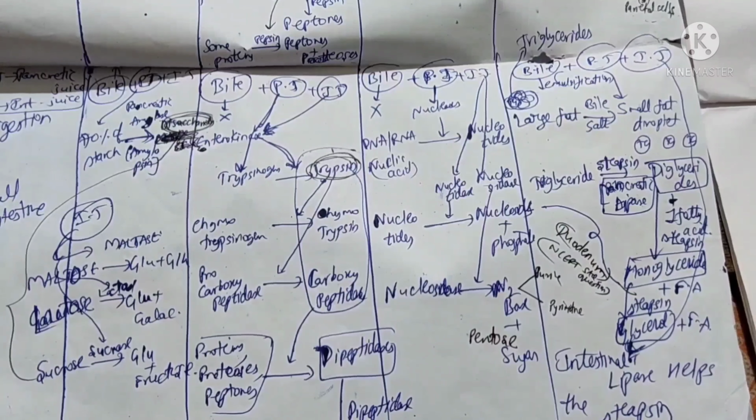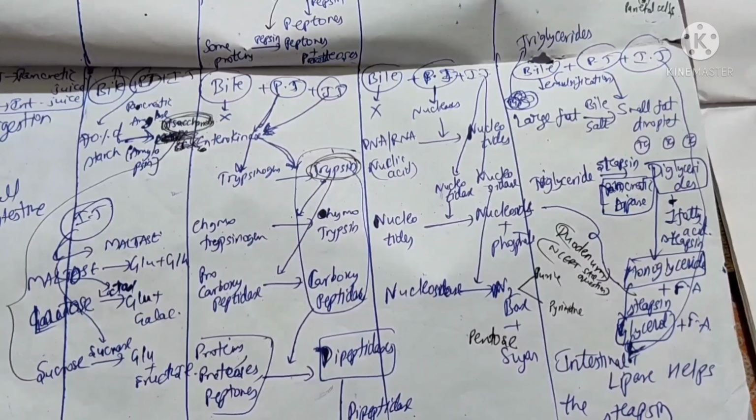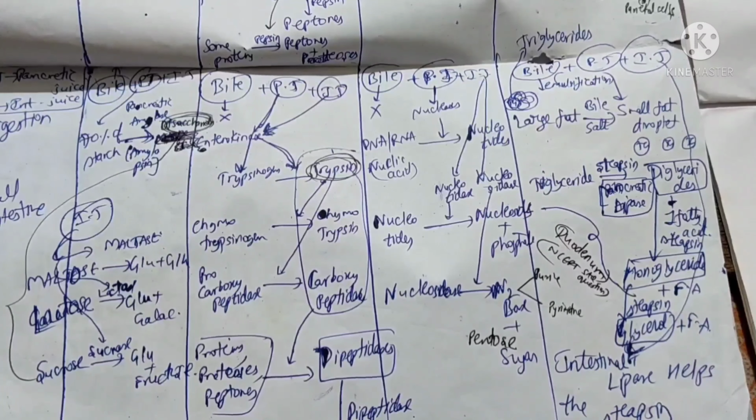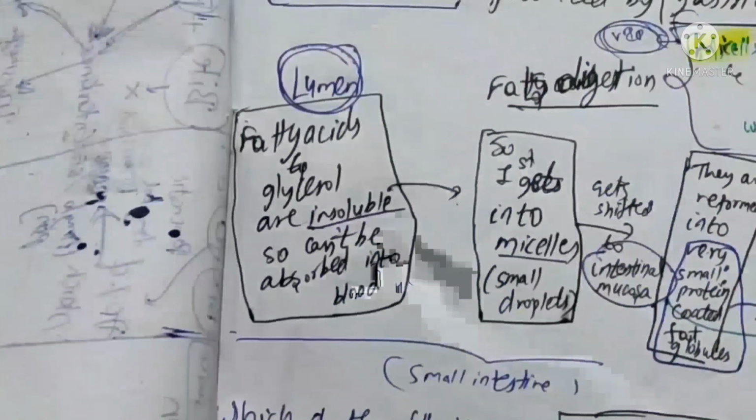In fat digestion, the major role is played by bile, because the bile does emulsification. In emulsification, the large fat molecules are converted into small fat droplets. Small fat droplets are nothing but triglycerides. Now these triglycerides, by the action of steapsin, pancreatic lipase, are converted into glycerol. And meanwhile the intestinal lipase also helps the pancreatic lipase. Okay. And now we got glycerol and fatty acids. Now what happens in further conversion? Let us see.